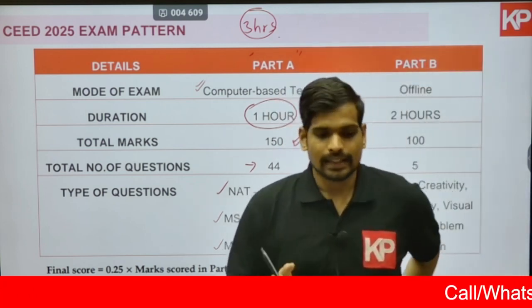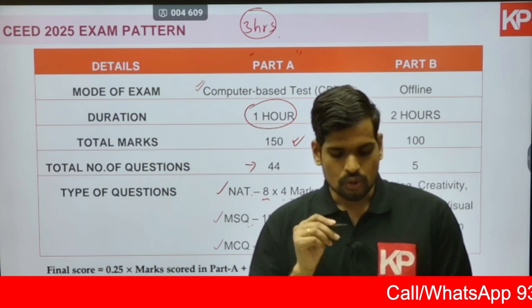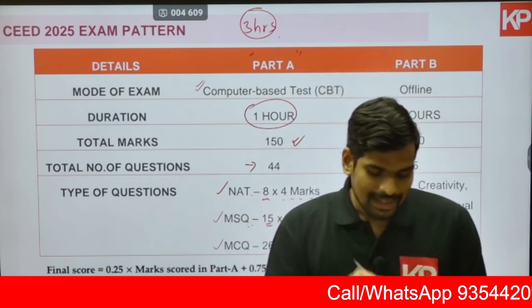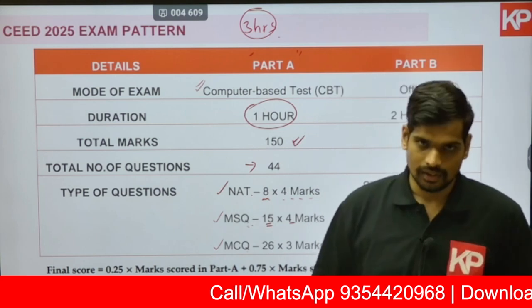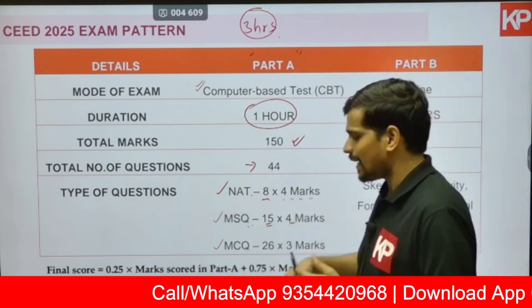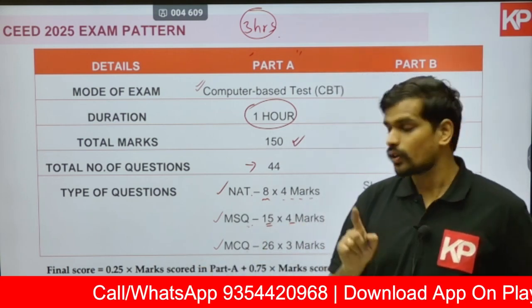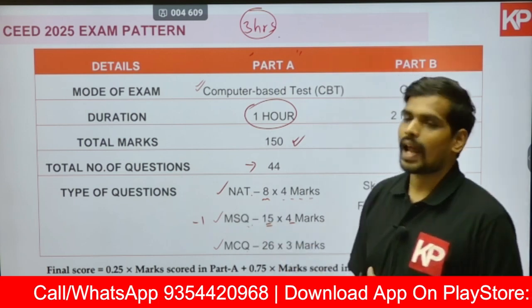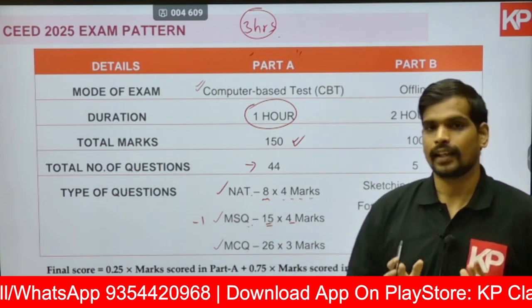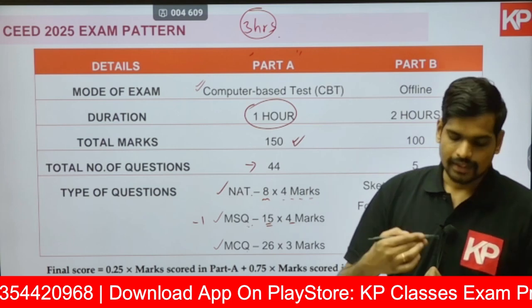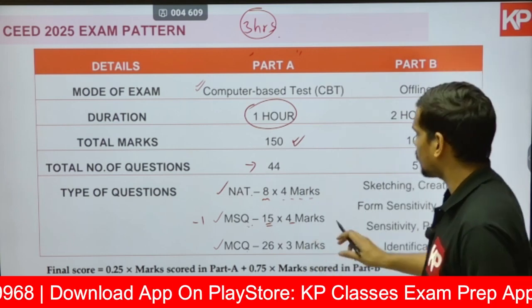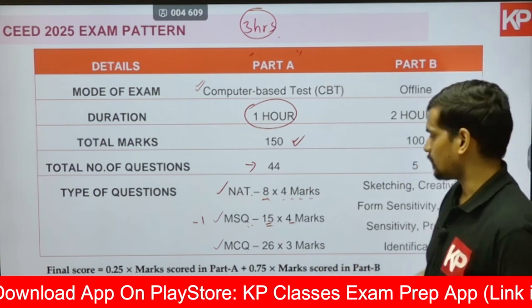So in SEED exam, this is something which is good. You should answer only to the extent that you think is correct. Now, just because you want everything to be correct in that question, if you select additional options and if you go wrong, you will lose 1 mark. This type of question has the maximum negative marking, 1 mark for every incorrect answer. So there is partial marking. There's also a negative marking of 1 mark. The correct answer will fetch you 4 marks in multiple select type.